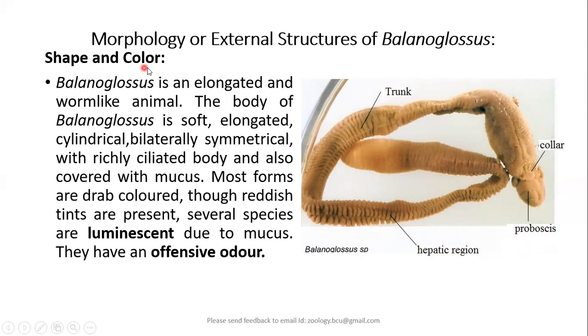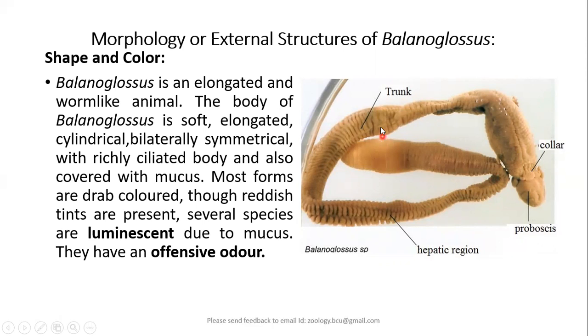So moving further, the shape and color of the animal, as you see here: it is an elongated worm-like animal, just like the earthworm. You can see a little bit of segmentation also here, and division of the body into three parts. That is, the body is divided into proboscis, collar, and trunk.